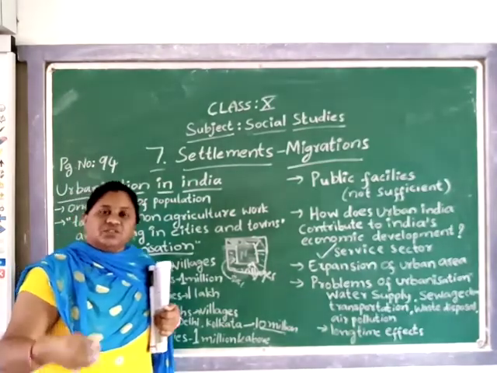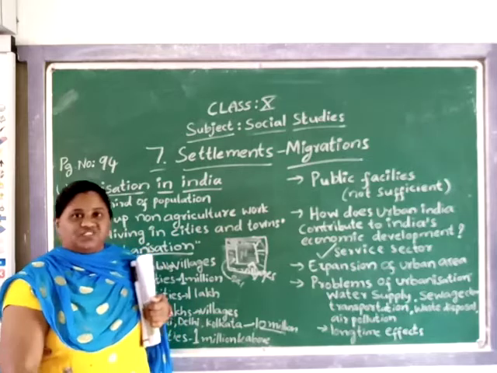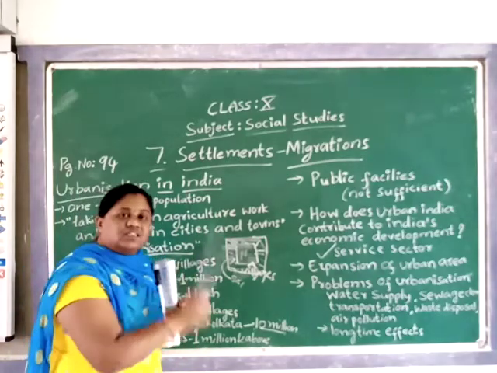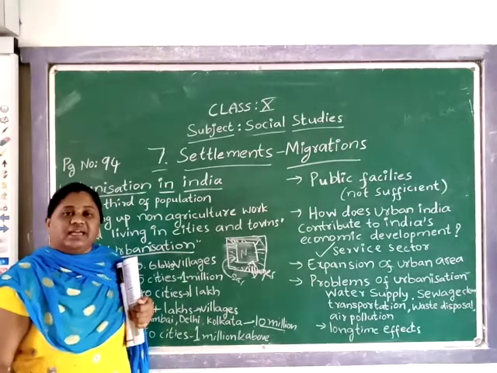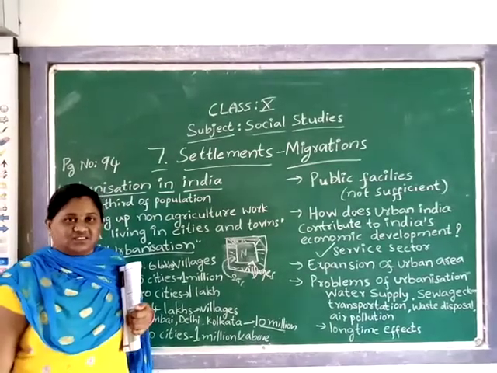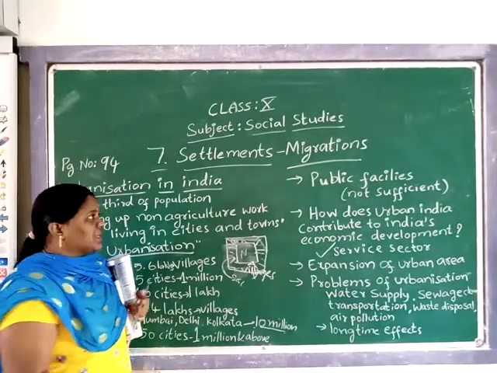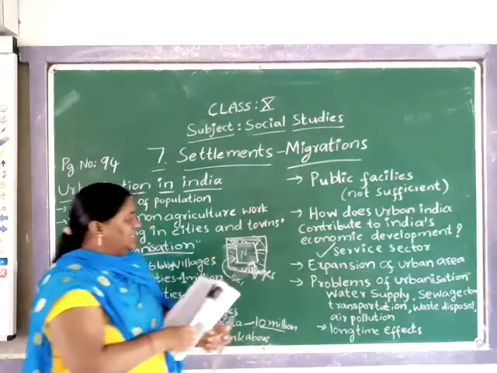Yes or no? Due to the waste remaining, it raises air pollution as well as many diseases. Yes or no?